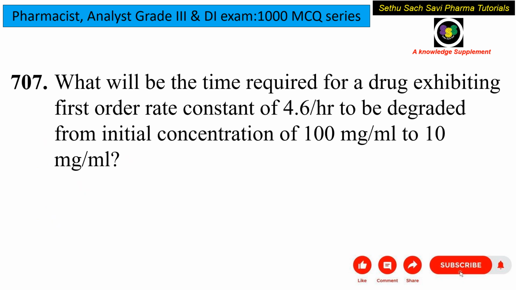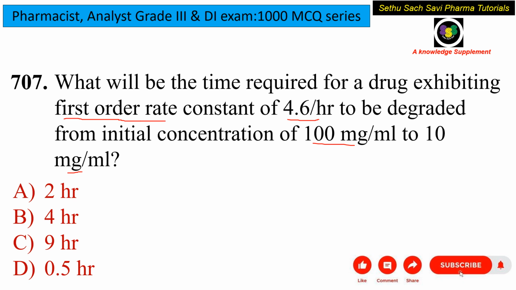Now coming to the next question. What will be the time required for a drug exhibiting a first order rate constant of 4.6 per hour to be degraded from an initial concentration of 100 mg per ml to 10 mg per ml? So the initial concentration is 100 mg per ml. The final is 10 mg per ml. The K value is 4.6 and the type of degradation is first order. Now we know all these things. Let's see the options. Will it be 2 hour, 4 hour, 9 hour or 0.5 hour?